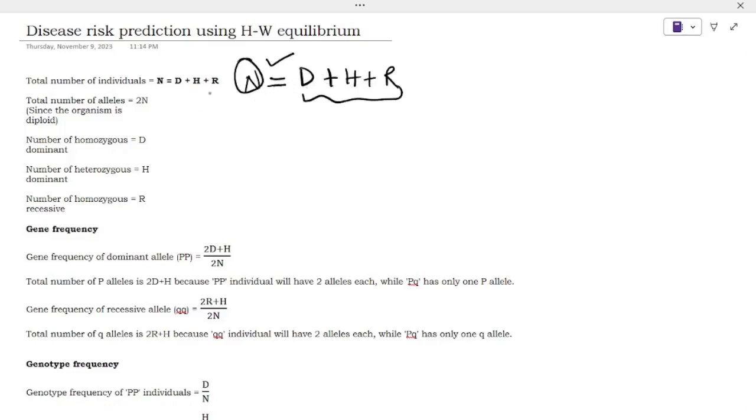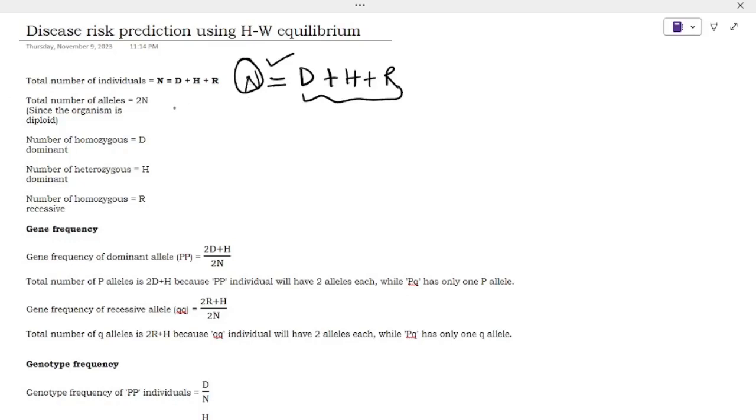Why this is important: to calculate gene frequency and genotypic frequency in a population, and to derive Hardy-Weinberg equilibrium, this point of the formula is crucial.